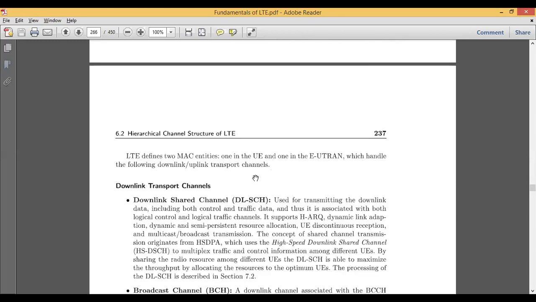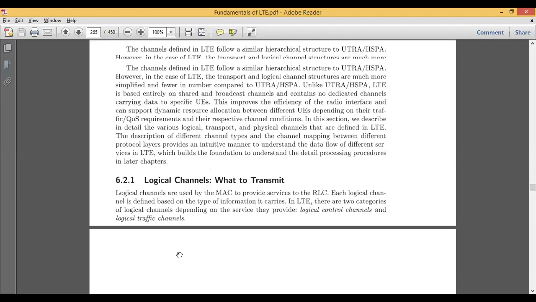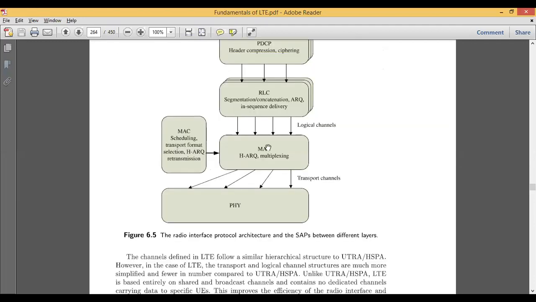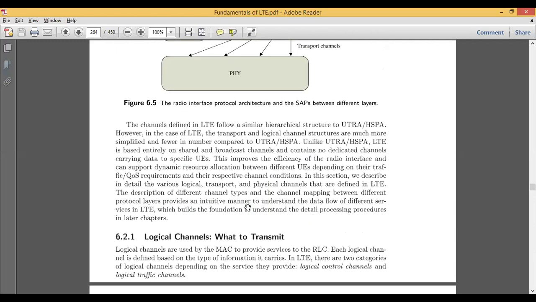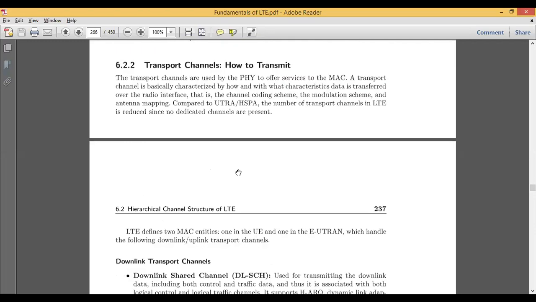There are some types of transport channels: the downlink transport channel and the uplink transport channel, because it can be in both directions. Whatever data is coming to the physical layer, I should send to the MAC, and that is called uplink, and the other direction is downlink. So both are possible.